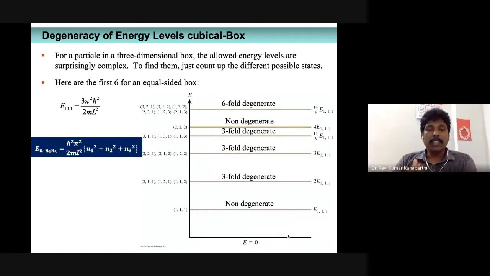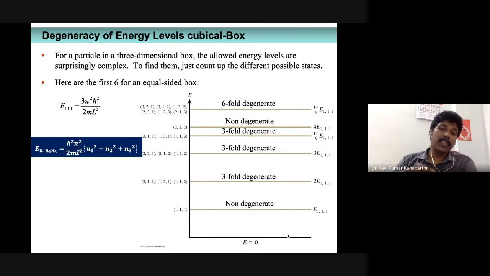Then what will be the next state? Obviously, we will think that 222 is the state which will have higher energy, but in fact, if you go to the other state, that is 311 or 131 or 113, the amount of energy is nothing but 3 square plus 3 square is 9, 9 plus 1 plus 1, that is 11 h cross square pi square by 2 ml square. That is the amount of energy.